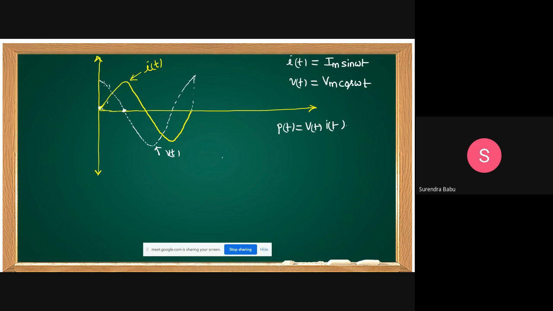Here it is 0. 0 current, voltage positive. 0 into positive, 0. Slowly it increases. Here we can get the maximum value. Is it correct? Then after this it decreases. At this point, this is 0, this is maximum. But 0 into that value goes to 0. Clear? Next. Positive, negative. Positive, negative is negative, students.